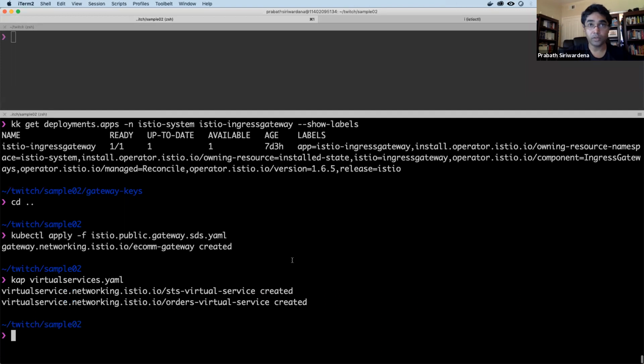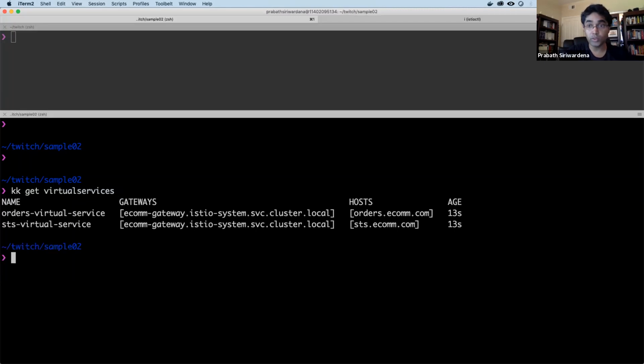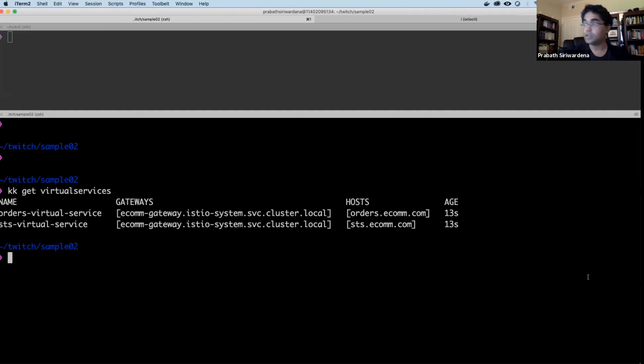Okay, so now I think we have the entire setup up and running. Now we can test it. Let's say get virtual services. Yeah. So these are the two virtual services we created, and you can see both of them are bound to the Ecom gateway, and you can see Ecom gateway is running in the Istio system namespace, not under the default namespace.